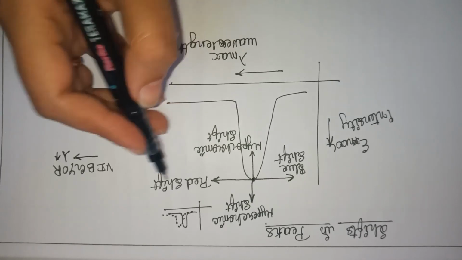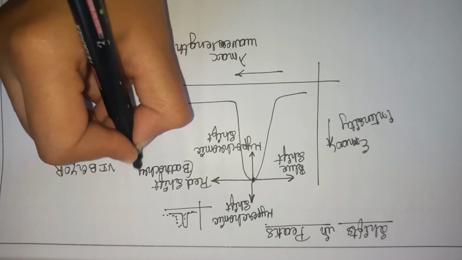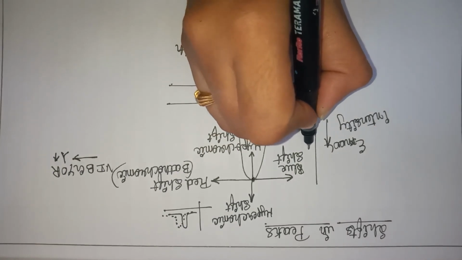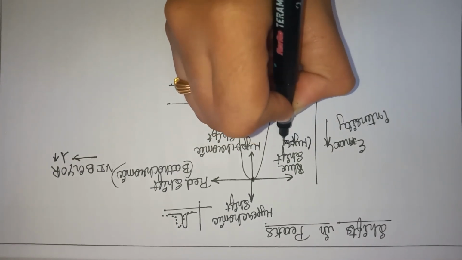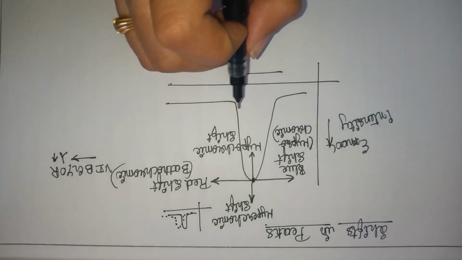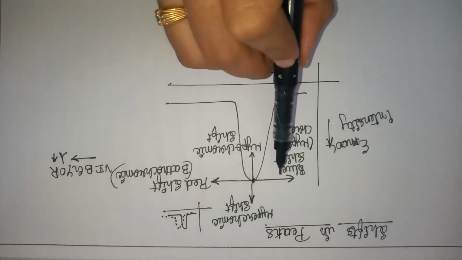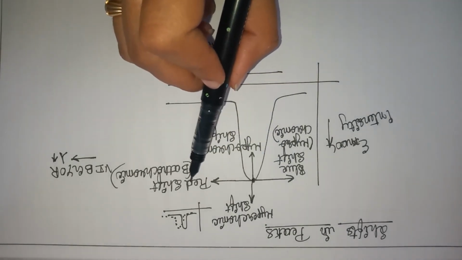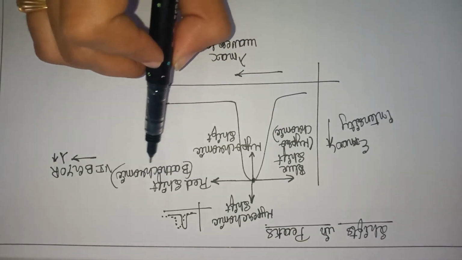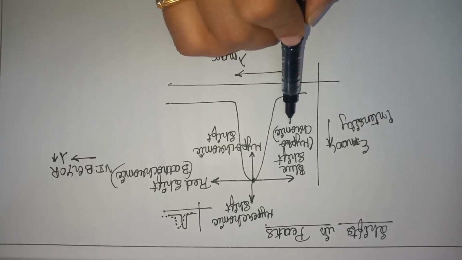Red shift is also called bathochromic shift, whereas blue shift is also called hypsochromic shift. So we have 4 types of shifts based on intensity and wavelength. Based on wavelength there are 2 types, blue shift and red shift. Red shift has higher wavelength, blue shift has lower wavelength.